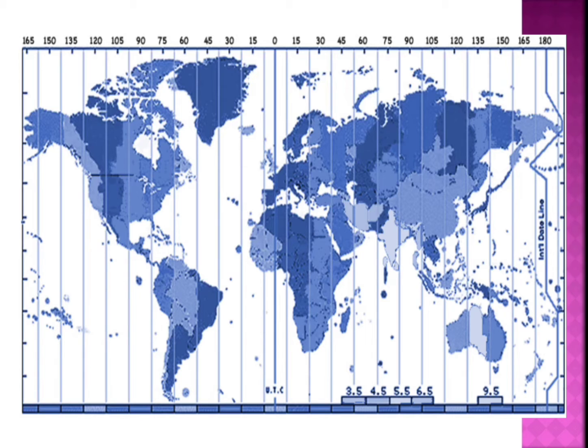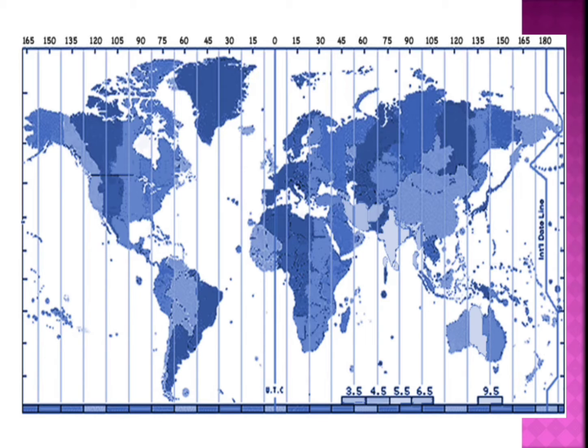If you calculate in that way, the earth takes 24 hours to rotate 360 degrees. From one point, it has to rotate all over again and come back to that place. For that 360 degrees, the earth takes 24 hours, by which we can say that in 4 minutes the degree changes.